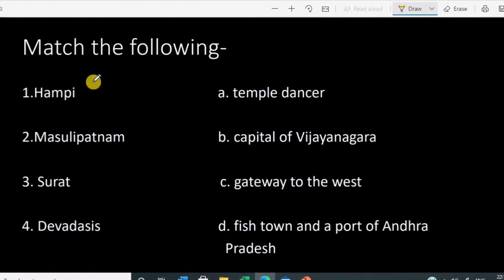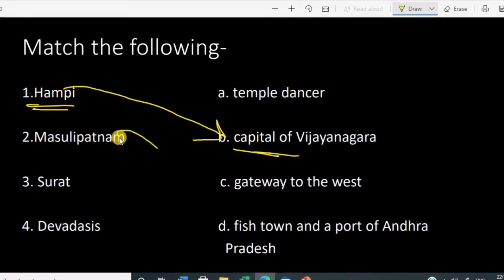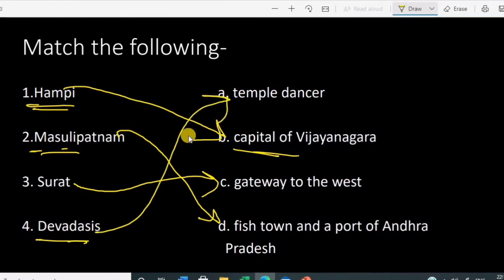Okay, so I think this is the last question. Hampi is the capital of Vijayanagara kingdom. Okay, so Masulipatam is a fish town and the port of Andhra Pradesh. Masulipatam. While Surat is a gateway to the west. Devadasis, they were the temple dancers. Okay, this is the last question.